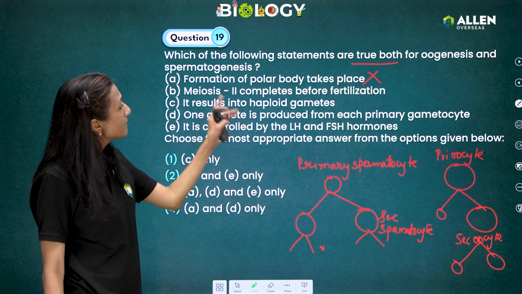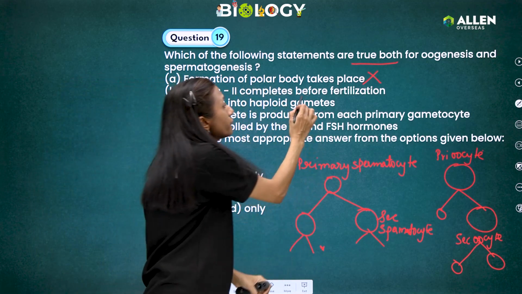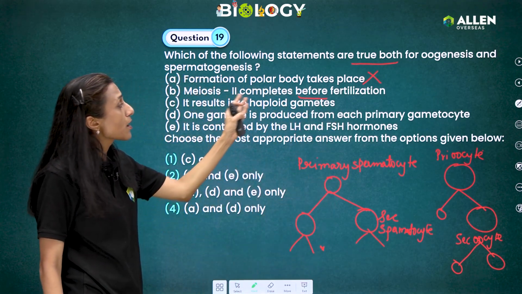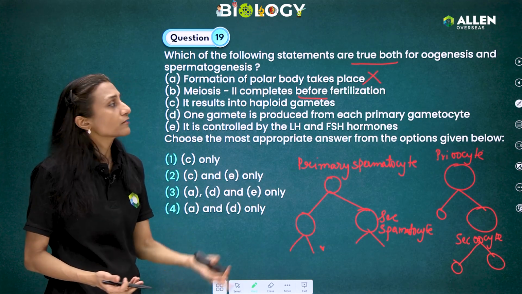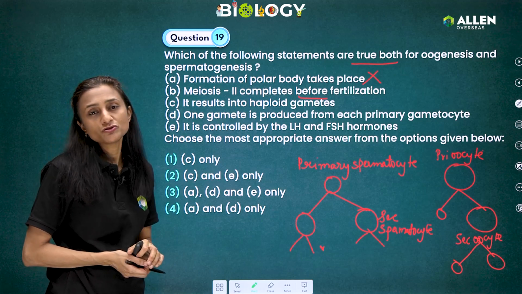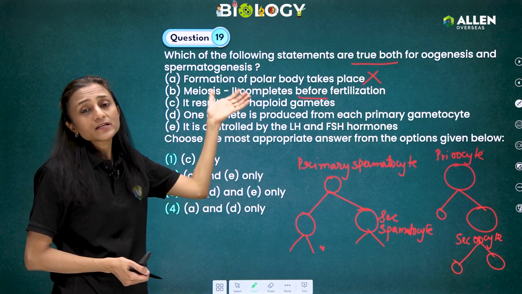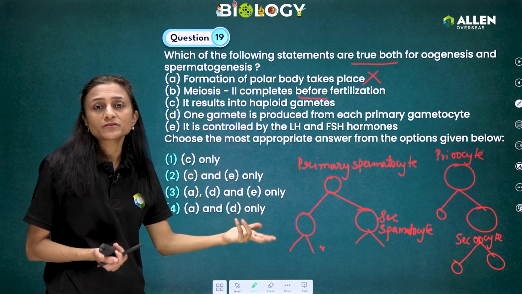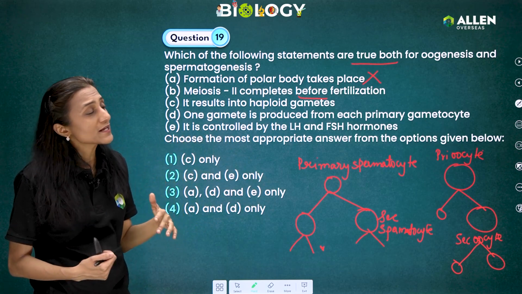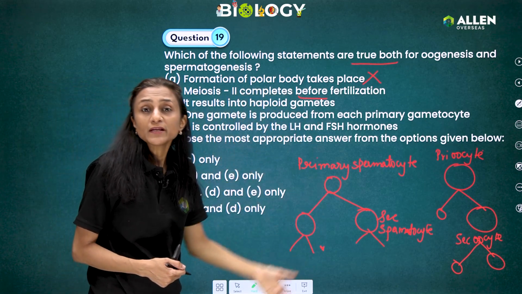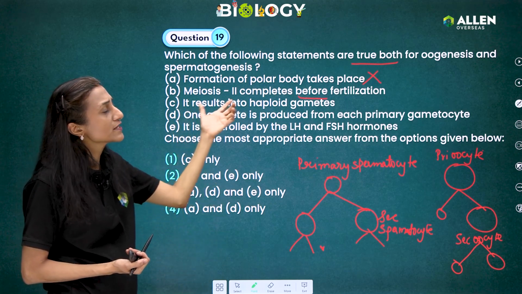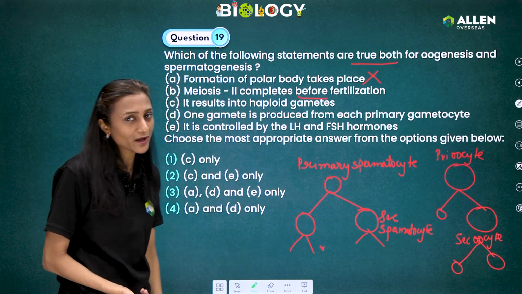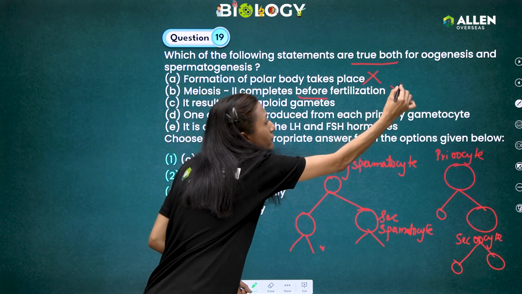Yes. Second, meiosis 2 completes before fertilization. It is again not a common statement for both oogenesis and spermatogenesis. Why? Because it is not there in both the processes. If we say oogenesis, then meiosis 2 completes before fertilization, again it is an incorrect statement. While for spermatogenesis, yes, meiosis 2 completes. Okay. So again, it is not a common statement for both.